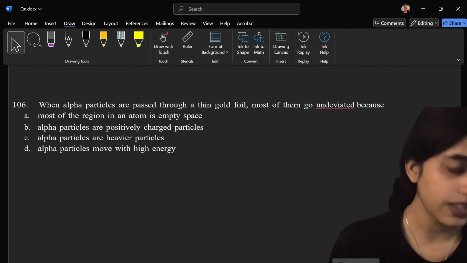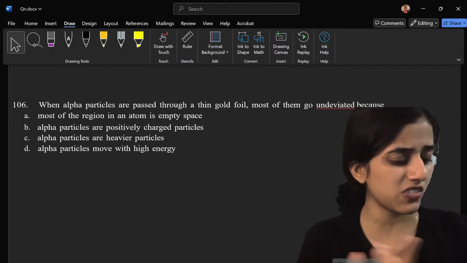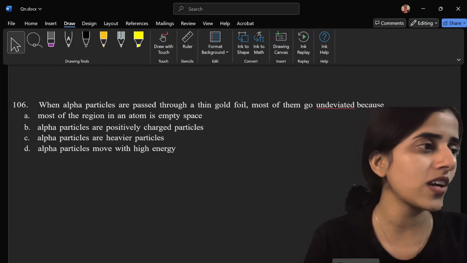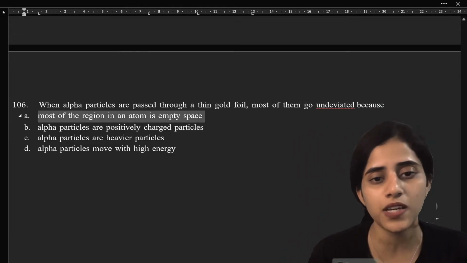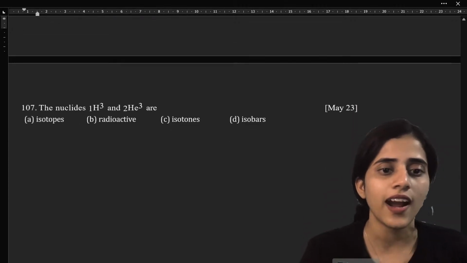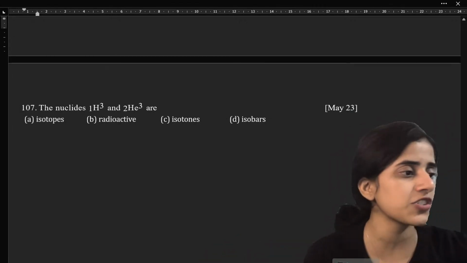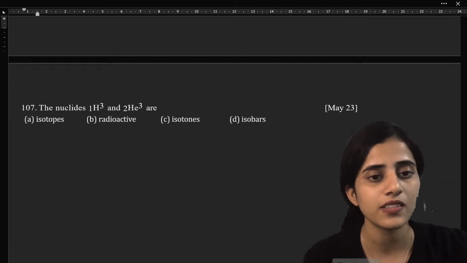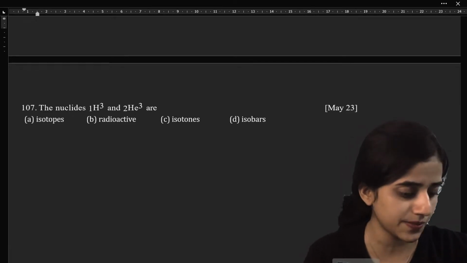When alpha particles are passed through a thin gold foil, most of them go undeviated because, very easy question. I shouldn't even be discussing these questions with such smart kids. What is the answer? Yes, most of the region is empty space. See, you are all so smart. 107 questions, students. Quickly, in another 5 minutes, we'll finish it off.